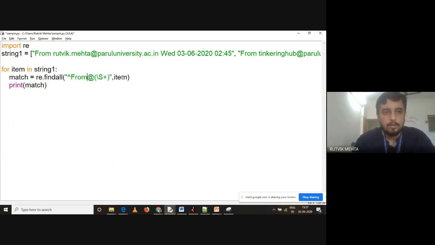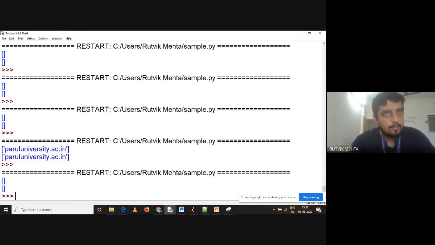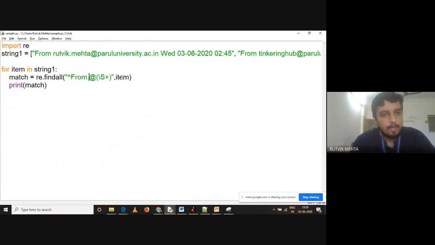So the string should start with "from" followed by any character, right? It is giving me blank. Why is it giving me blank? Because you have to look for the at-the-rate sign in the string.